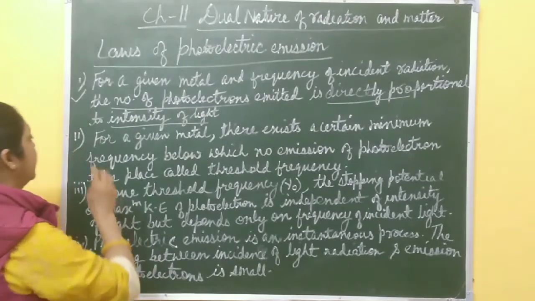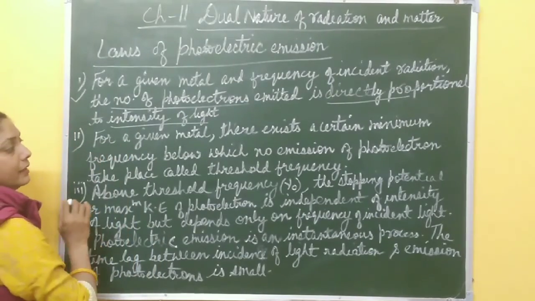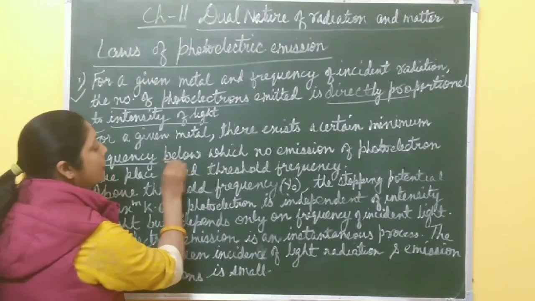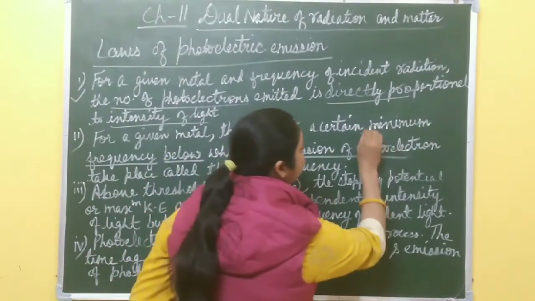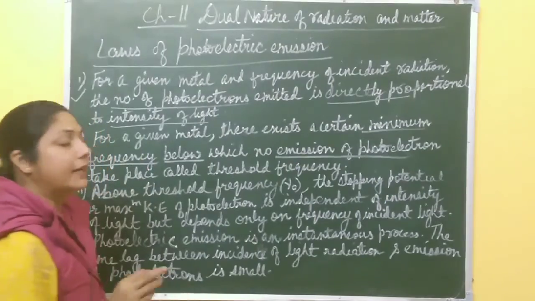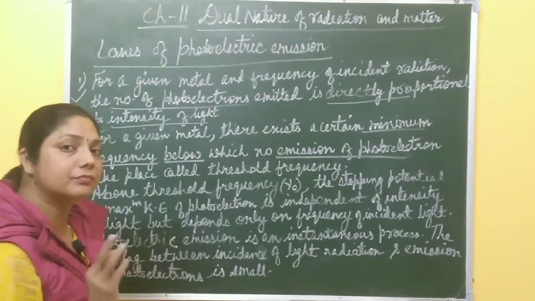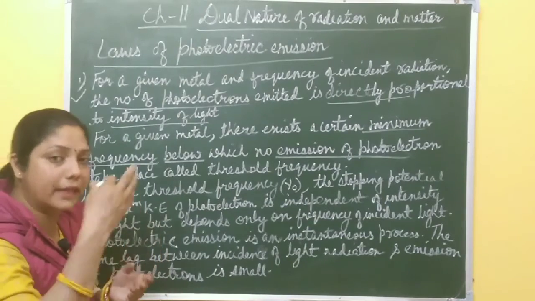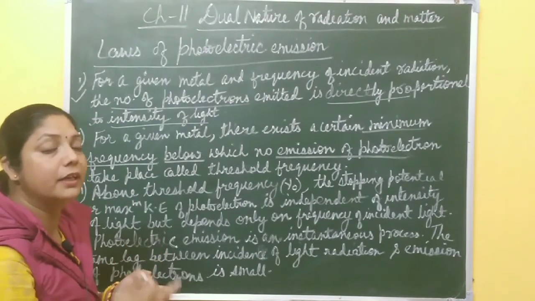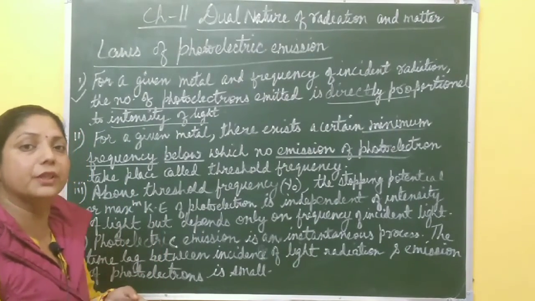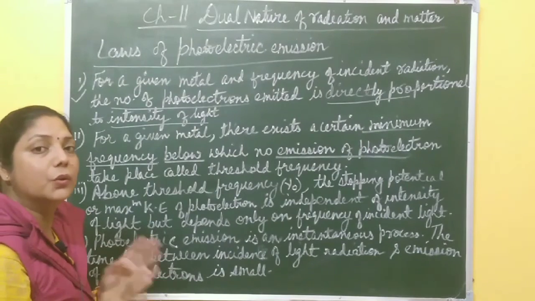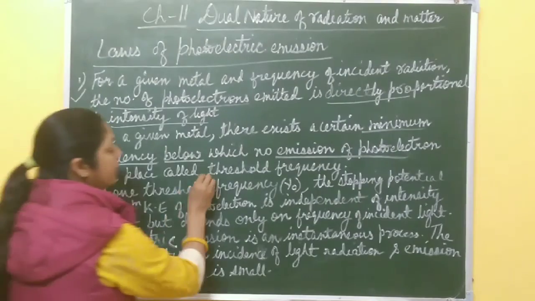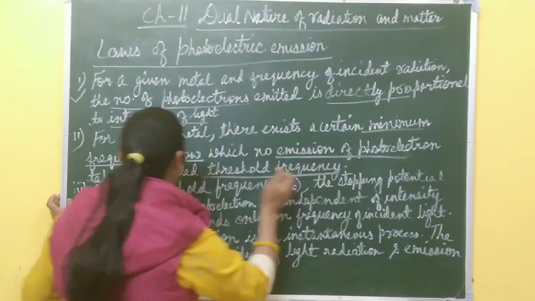Second, for a given metal, there exists a certain minimum frequency below which no emission of photoelectrons takes place, and that frequency is called threshold frequency. If frequency is more than that minimum value, the threshold frequency, then only photoelectric emission takes place, below which no photoelectric emission takes place. That minimum frequency is called threshold frequency.